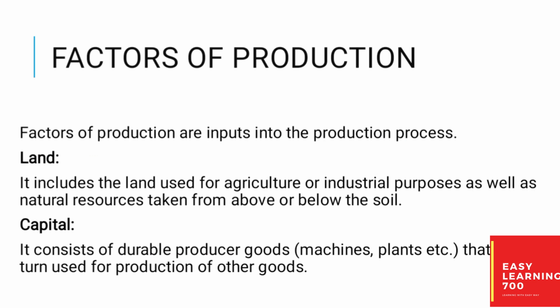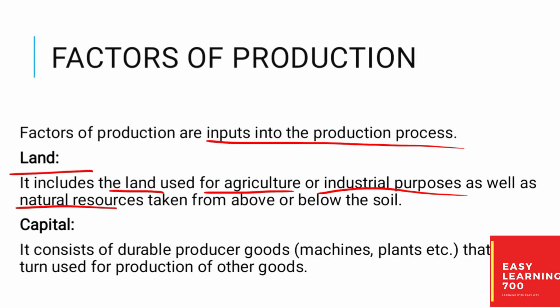Next are the factors of production. These are factors which make the production process possible. They are used as inputs in the production process. The first one is land. Land includes land which is used for agriculture or industrial purposes, as well as natural resources taken from above or below the soil. Land refers to the natural resources available on the earth's surface and beneath it.